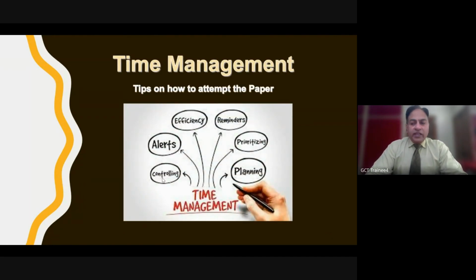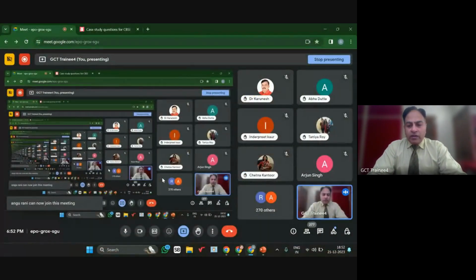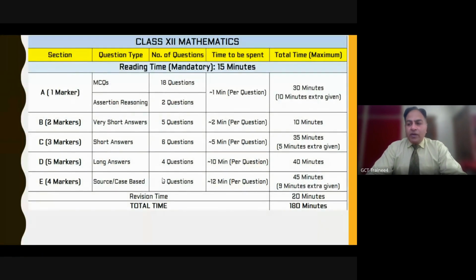Now I'll come to the time management part, that is, how the student should attempt the question paper. We have a paper of 3 hours, plus 15 minutes of reading time. So reading time should be utilized properly. First thing, the formulas which come in every question, the student can just revise those formulas. They are not allowed to write anything on the question paper, but at least they can highlight the keywords. Second thing, there are choice questions. So a student can keep in mind what type of question they are more comfortable with.